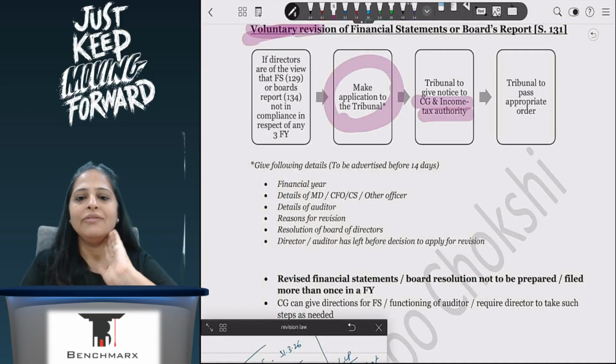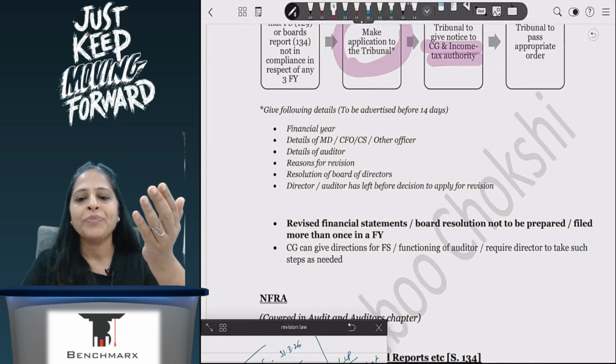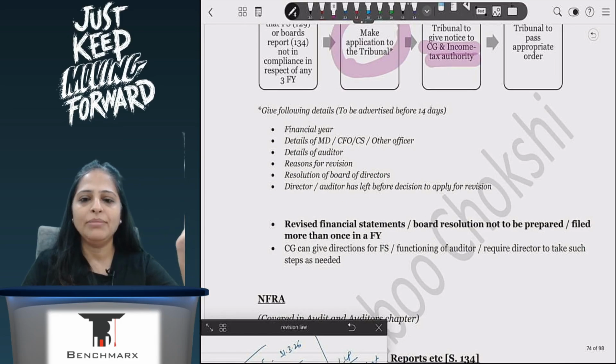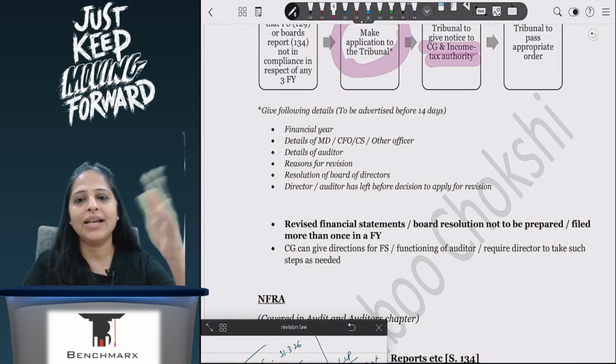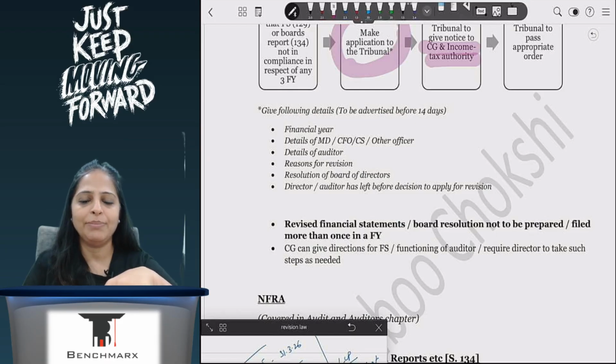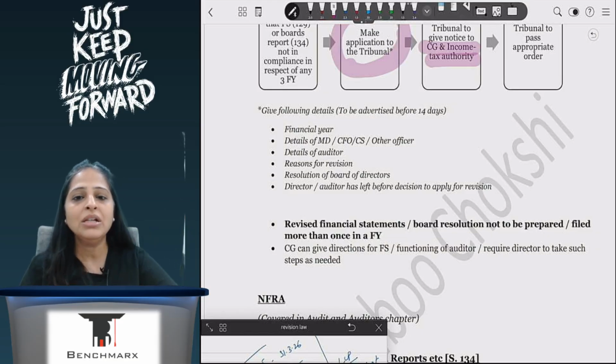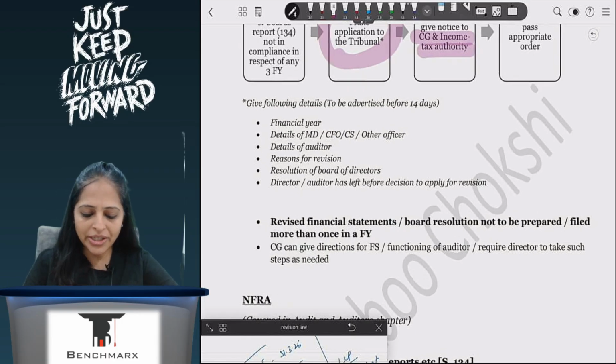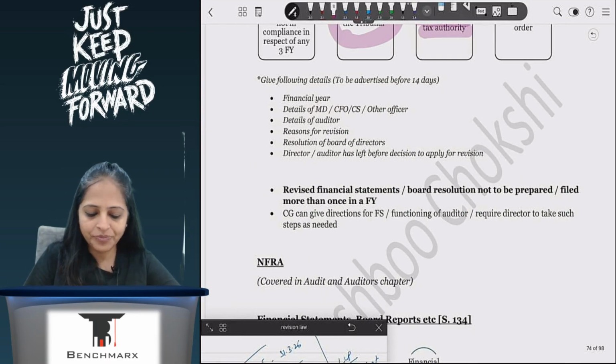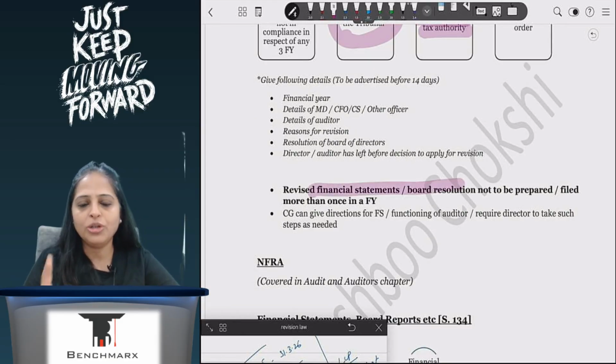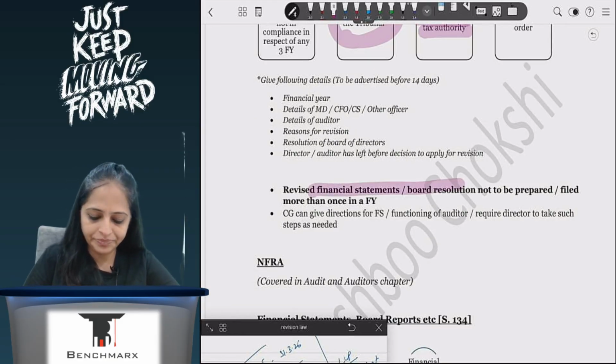When you are making this application, you will also have to give details about any people who have been directors or auditors who have resigned before you decide to make this particular application. You have to give the details about such directors and auditors, because they will want to know why they have resigned just before making the revision. You can revise one financial statement or your board report not more than once in your financial year.